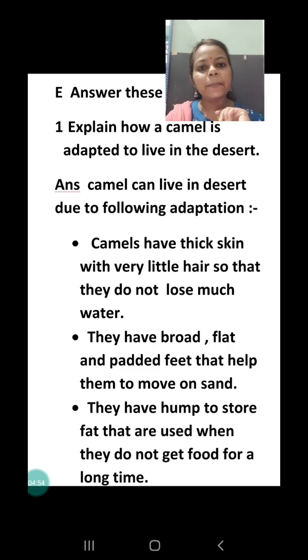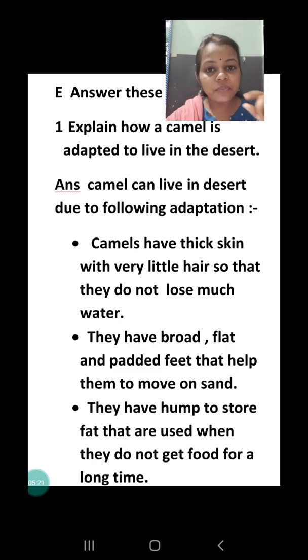The first adaptation is that they have a thick layer, and this thick layer helps them protect from the very hot daytime and from the very cold night. You all know that due to the sand, the desert is very hot in the daytime and very cold at night. So that's why the camel has a very thick layer, so that it can protect itself day and night.